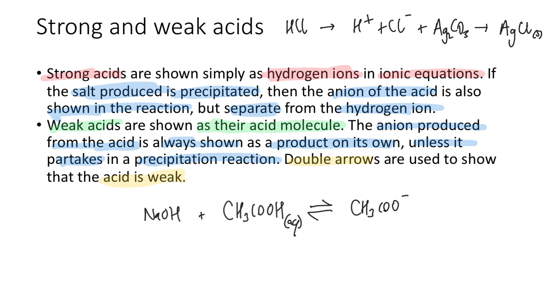That would form water and Na+ if this is a solid. We'll go through those more later on. The idea is that the anion produced is shown as a product on its own, and the weak acid is shown as its acid molecule.